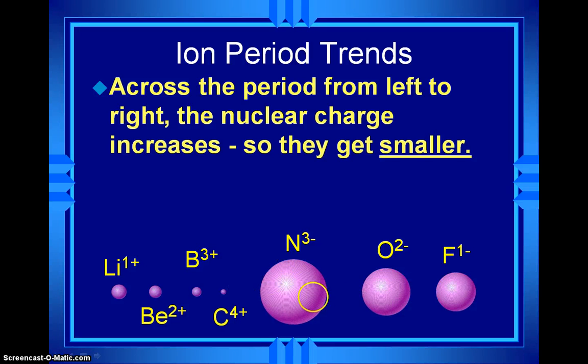But then as we jump across into the area where we start forming nonmetal anions, the ions actually are a little bit bigger, but still the general trend is they get smaller as they go to the right. The reason the anions are bigger than these is because of the number of electrons the nucleus has to distribute its pull across.